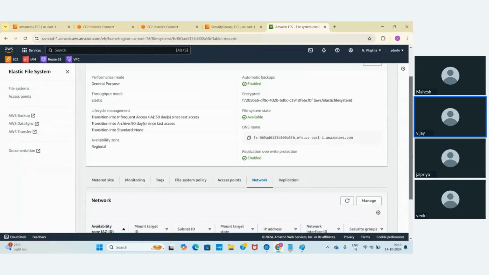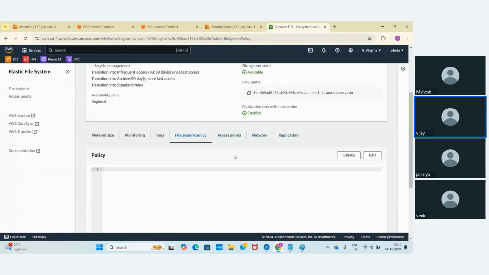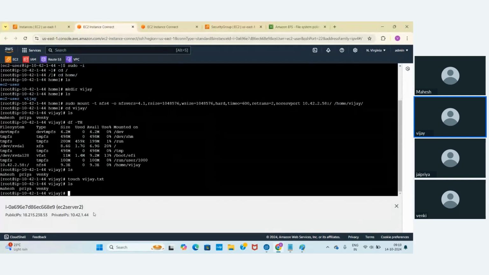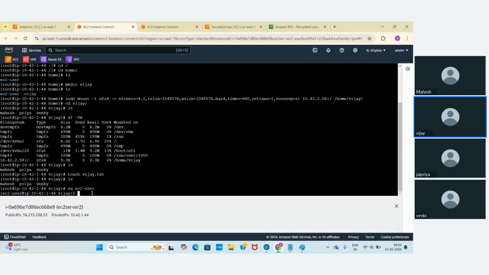Earlier I missed explaining the concept called file system policy. Let me click on edit policy. See, prevent root access by default. Let me explain one more thing. Let me go back to EC2-user. Earlier it was root, and now I am part of EC2 user.